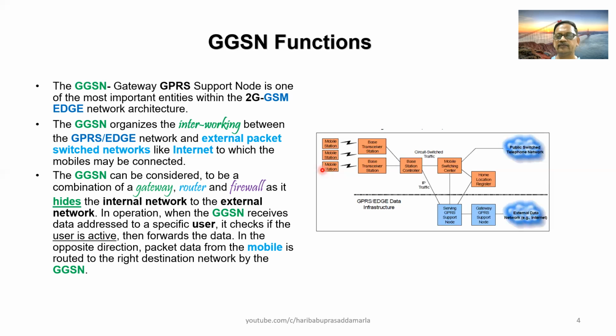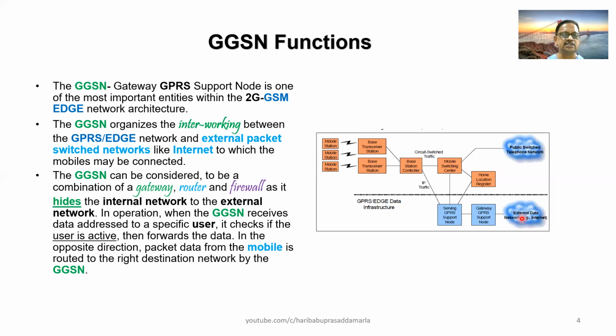So the user is accessing, say, yahoo.com. Then the data from this mobile has to go to the BTS, from the BTS to the BSC, then to the SGSN, then to the gateway GPRS, and through the external data network, it has to reach yahoo.com.